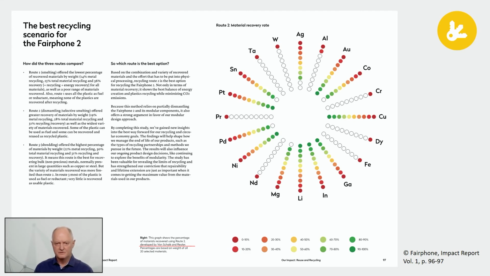We also created this, we call it element flow, whatever you like to call it, and it's the recovery rate of each of the elements. And this is only a selection of all the elements that actually go into the product. This would be different for different designs, for different flow sheets, etc. So there's not just one answer. And most certainly, it cannot be produced by an Excel sheet.